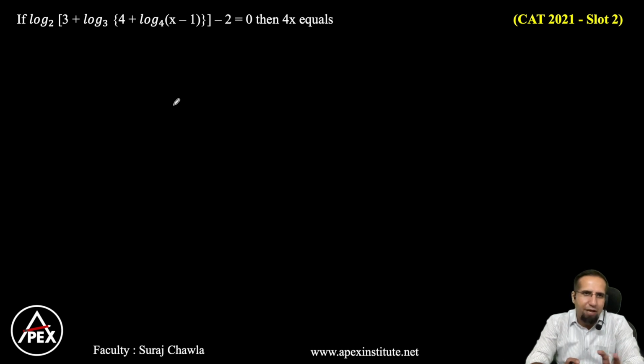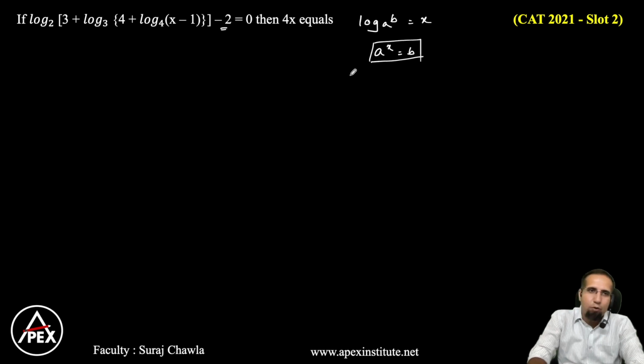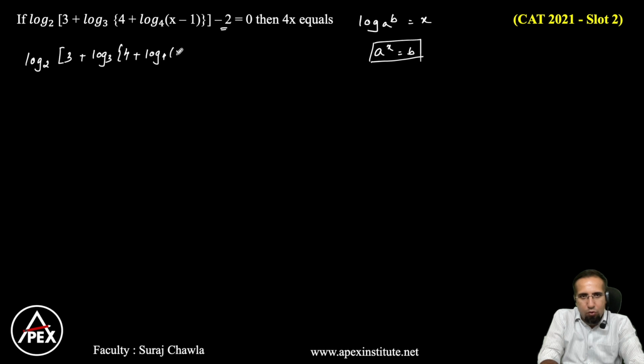So, I have log base 2 of something something something is equal to minus 2, given. Now, the minute I see this, I can transpose minus 2, that becomes plus 2. So in this whole question, you won't believe, all I'm using is this concept. If I have log b base a is equal to x, then we are writing a to the power x is equal to b. Why does that come into your mind? Let's try to understand. So I can rewrite this as log base 2, I have 3, plus again log base 3 multiplied with 4, plus again I have log base 4 into x minus 1.